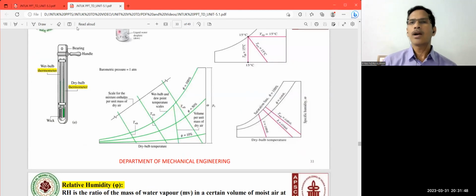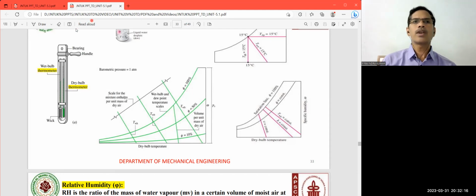When you observe the psychrometric chart, students have to use the psychrometric chart for making calculations of the properties of atmospheric air. Sometimes we need to measure the dry bulb temperature, wet bulb temperature, relative humidity, degree of saturation, and all these things.